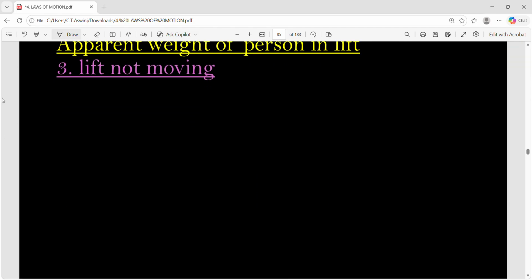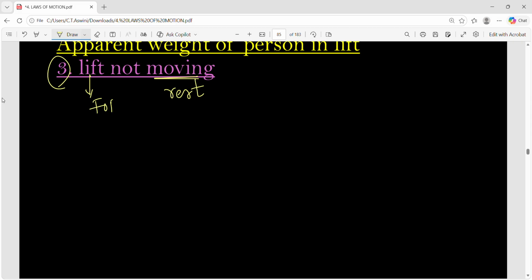Now we'll see the third case. It's a general case. Lift is not moving. Most of the students make this mistake. Ma'am said lift is a non-inertial frame of reference. Better consider the example and also make sure whether that example falls under that category or not. A lift, when it is moving, is an example for a non-inertial frame of reference. What is the third case here? Lift is not moving. That means it is in rest position.